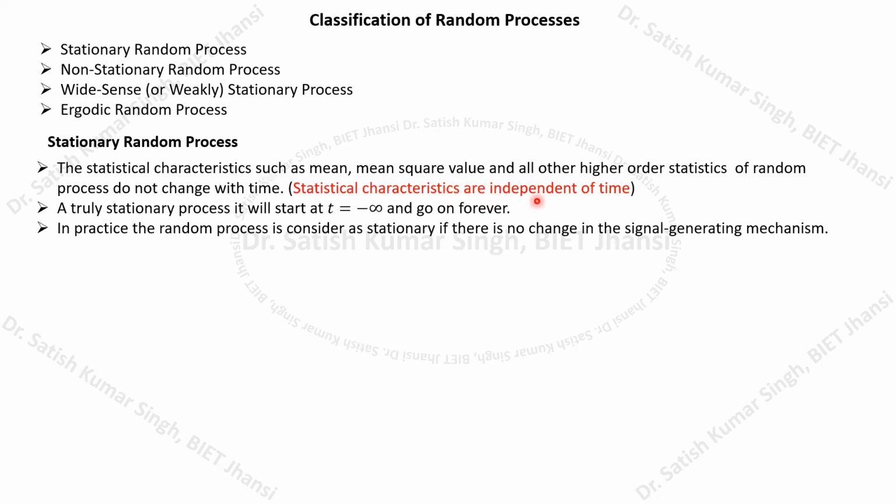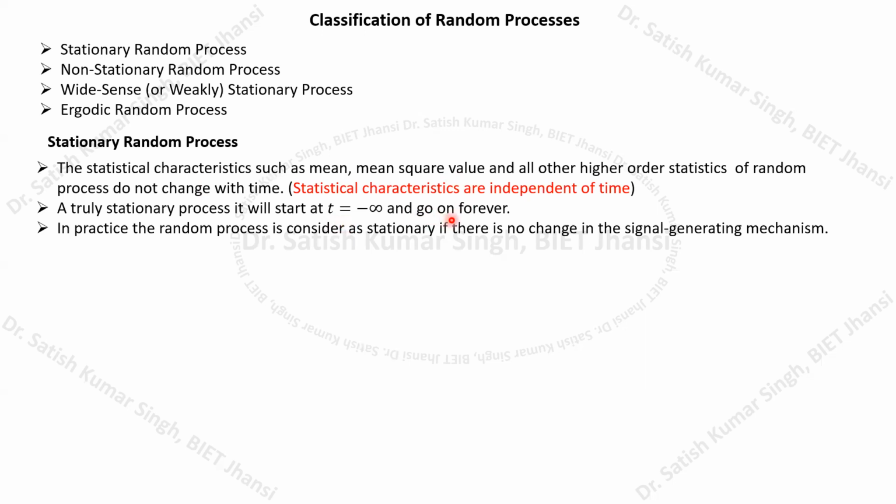So if whatever statistical characteristics we calculate are independent of time, then the random process is called a stationary random process. One thing we have to understand is that a truly stationary random process should start from t equals minus infinity and go on forever.